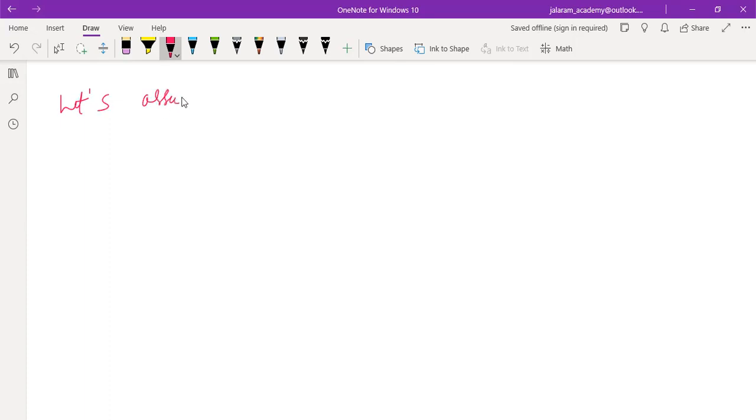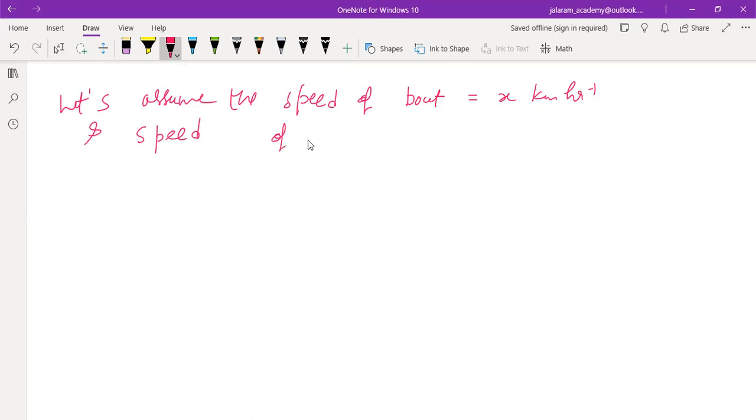Let's assume the speed of the boat equals x kilometer per hour, and the speed of the current or the stream, which is given in the question, is y kilometer per hour. After this, we have to assume two more things. Therefore, this is also an assumption.